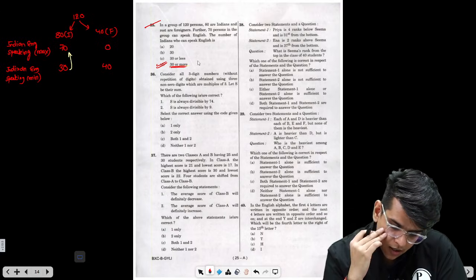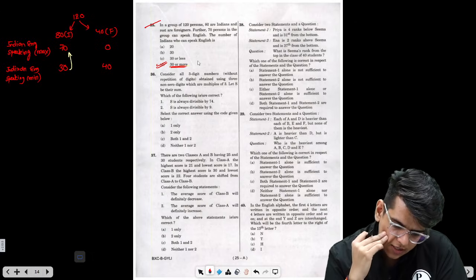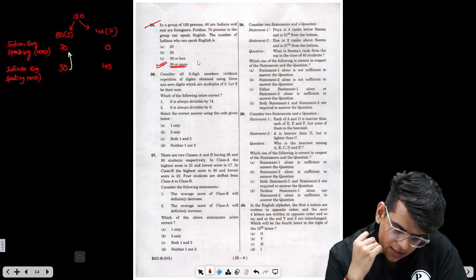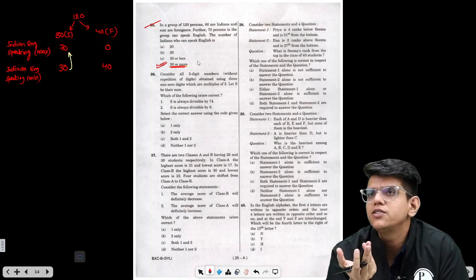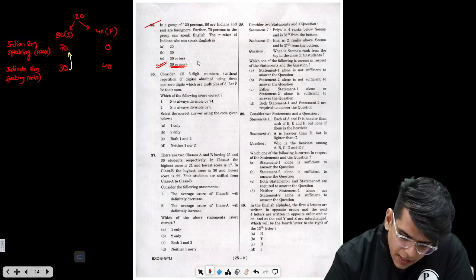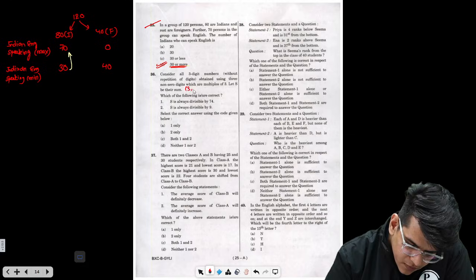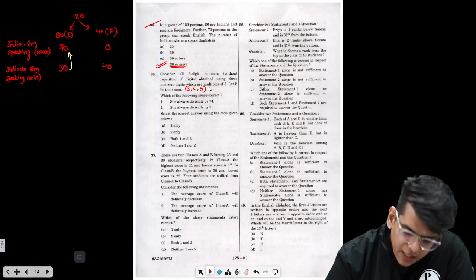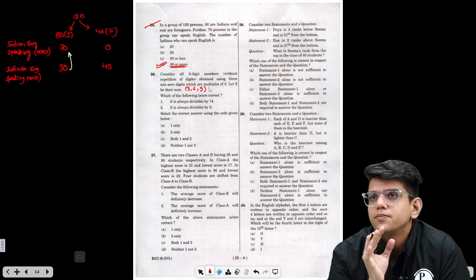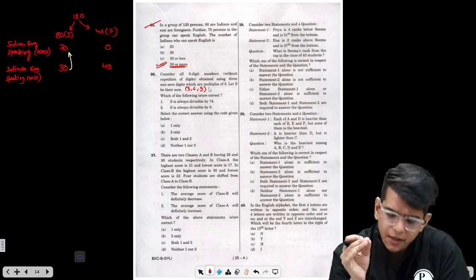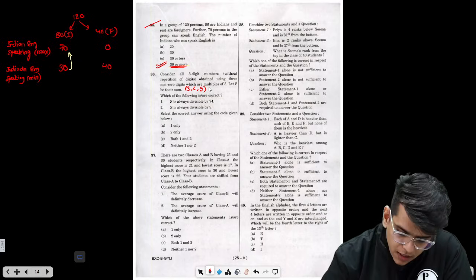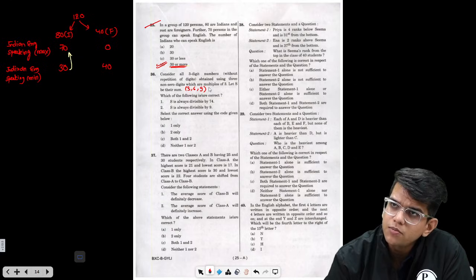Now, what is question number 36 saying? Consider all 3-digit numbers without repetition of digits, obtained using 3 non-zero digits which are multiples of 3. What are the digits which are multiples of 3? They are 3, 6, 9. Now we need to find all the numbers made from 3, 6 and 9 without repetition and find the sum. What are the numbers possible from these 3 digits?